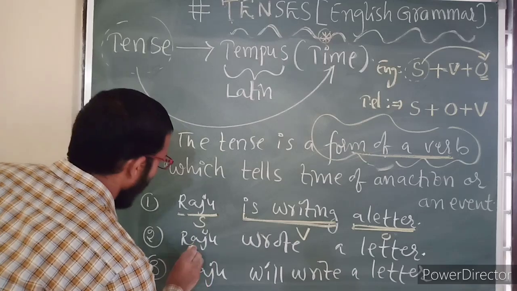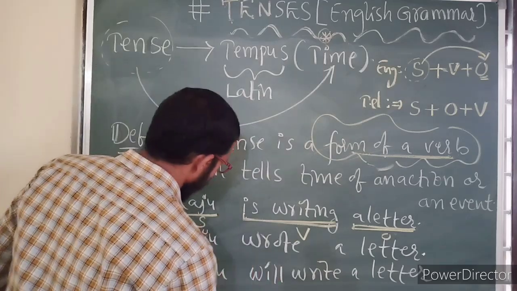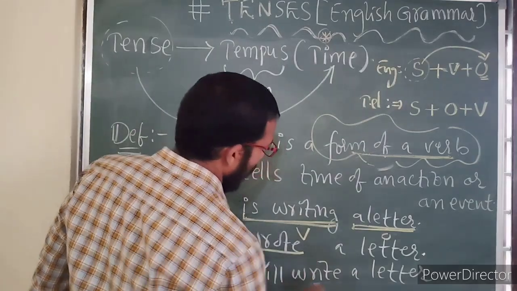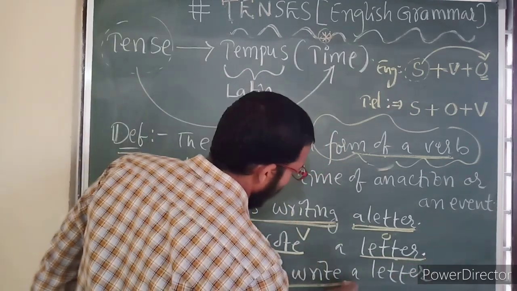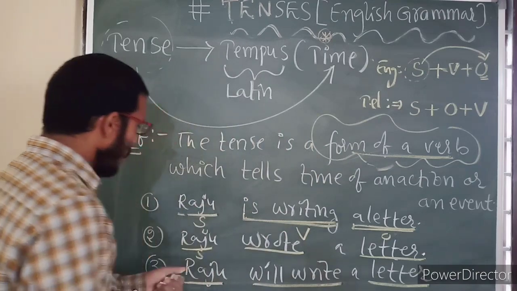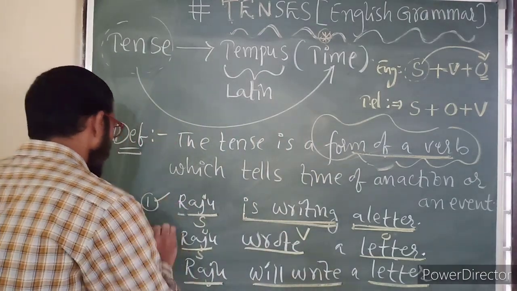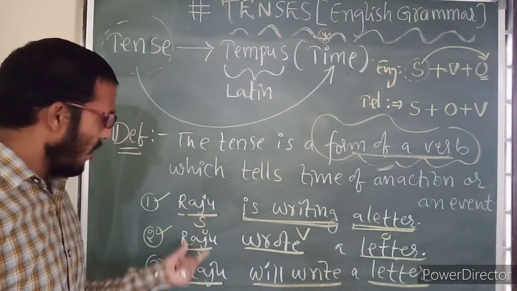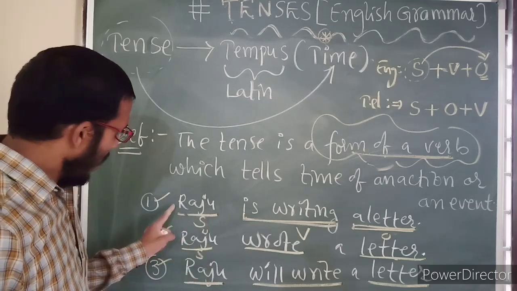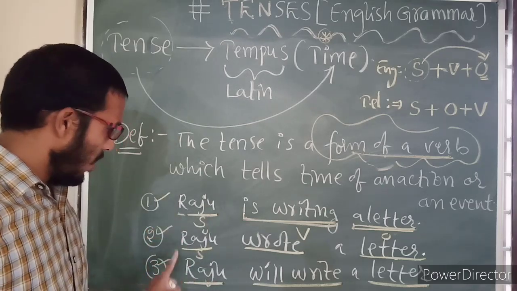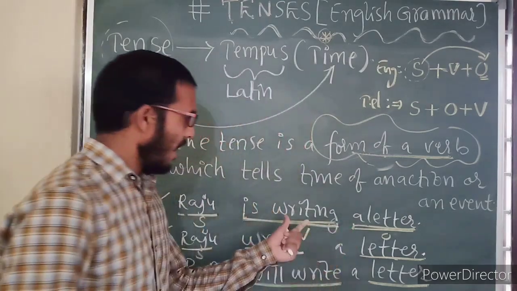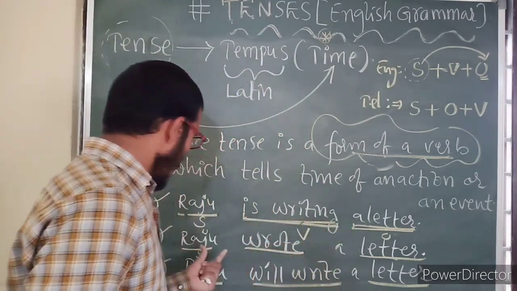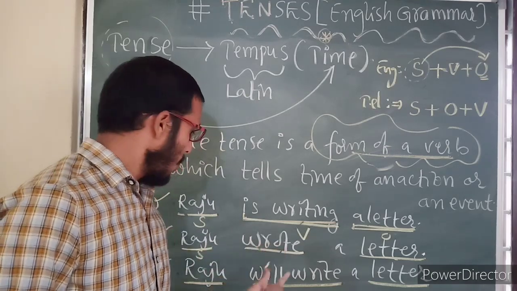Now see here also, Raju is the subject. Wrote is a verb. Letter is an object. Here also Raju, here will write, and this is a letter. Now in the three statements, what is the subject here? The doer of an action, Raju. Here also Raju is the subject, here also Raju. Now in this statement, writing is the verb. In the second statement, wrote is the verb.